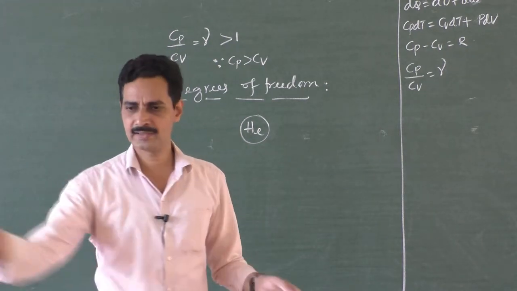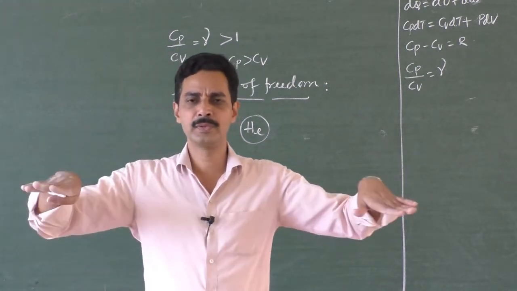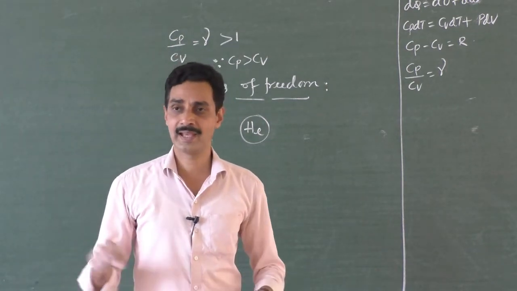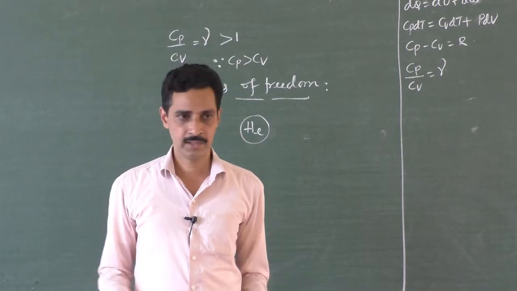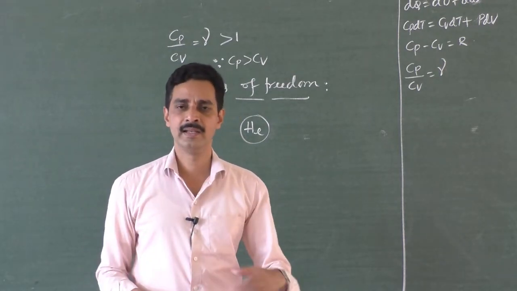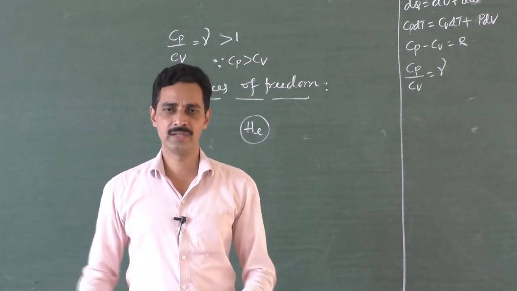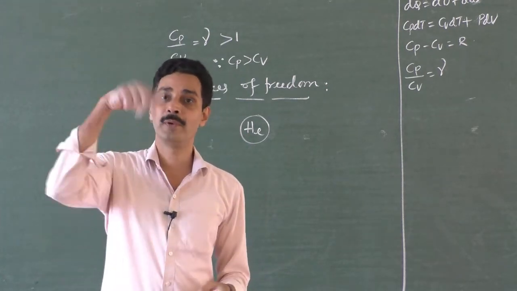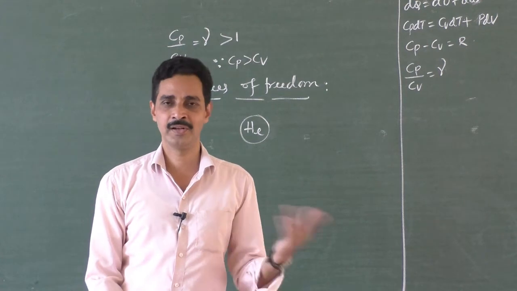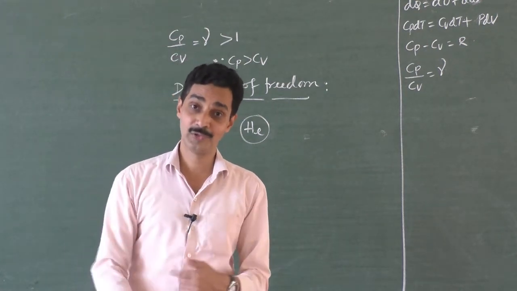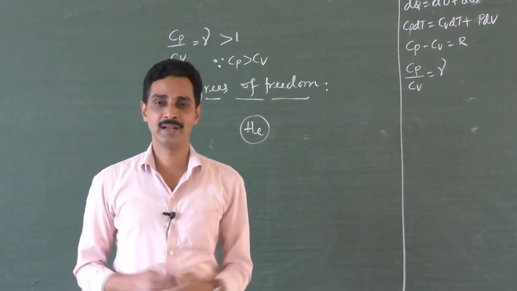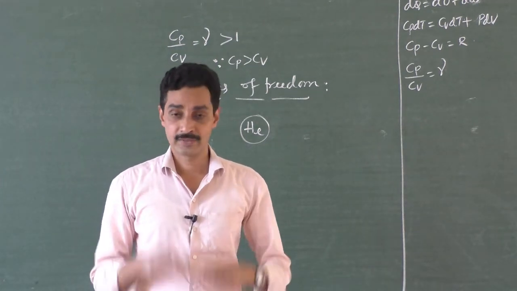That means it has the freedom to move in a plane, and its position can be noted using x and y positions, ax i cap, ay j cap. You know it. So its position coordinates are ax into i cap, ay into j cap. So it has got 2 degrees of freedom. It has no freedom to move up or down, except the Titanic ship, which had the opportunity to go down also. But that is not a thing which is always welcome. So it has got 2 degrees of freedom.